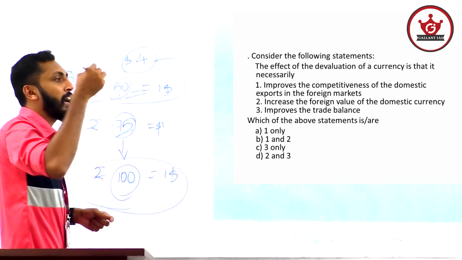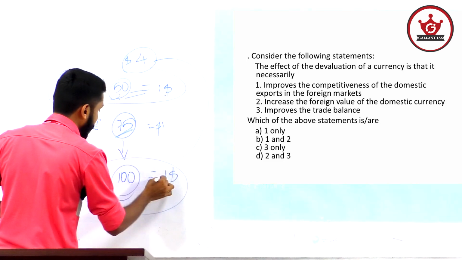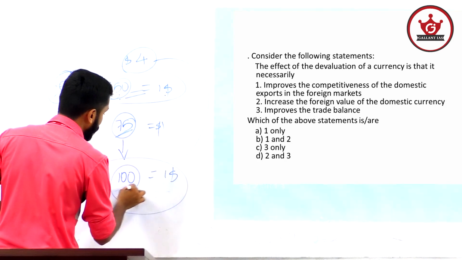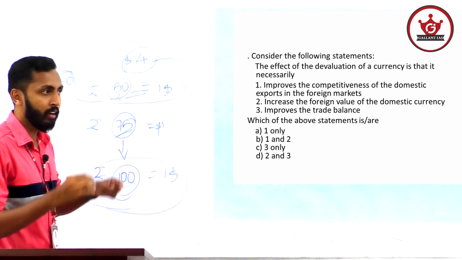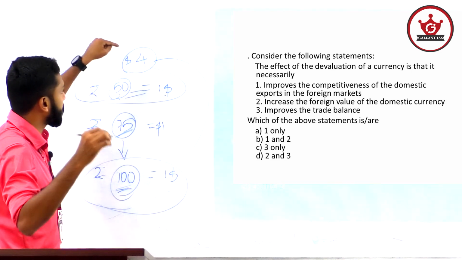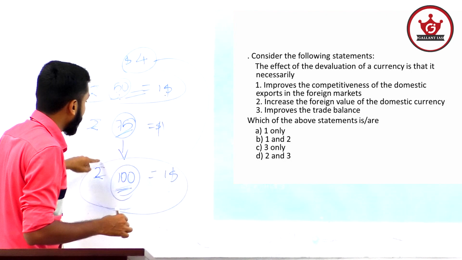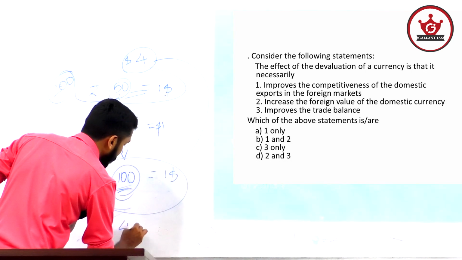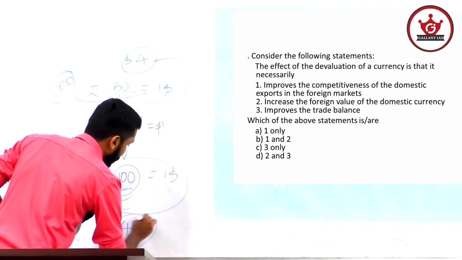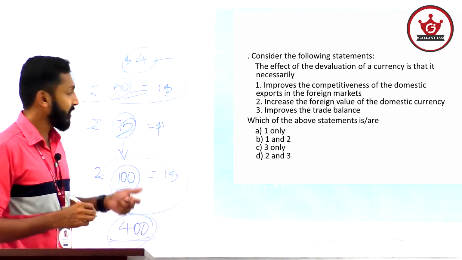When the currency value is devaluated, that means $1 value is now 100 rupees. The cost of this pen in America is still $4. So in place of 200, I will get 400 rupees. So it will increase the value of export. Why?